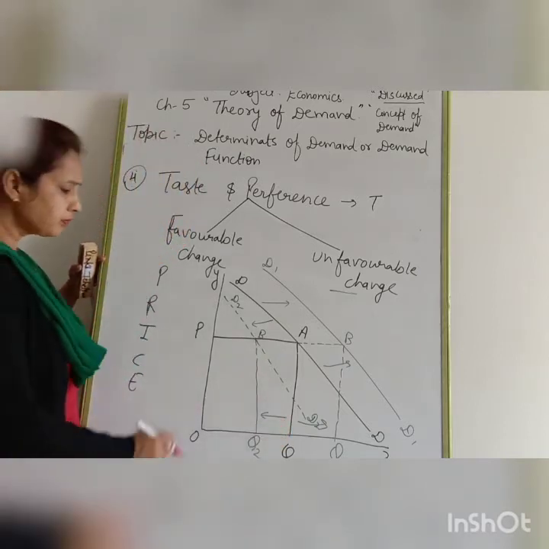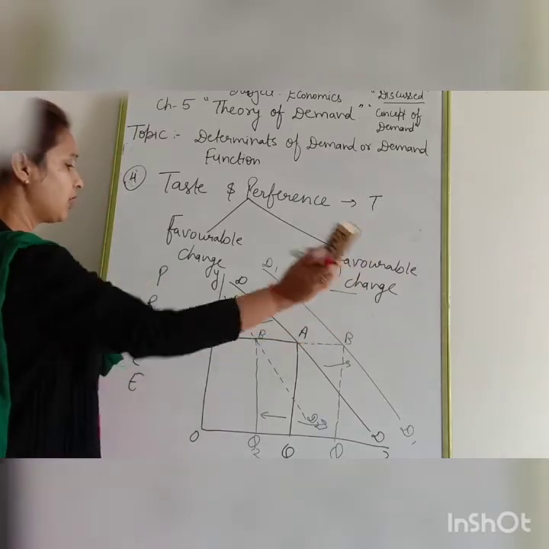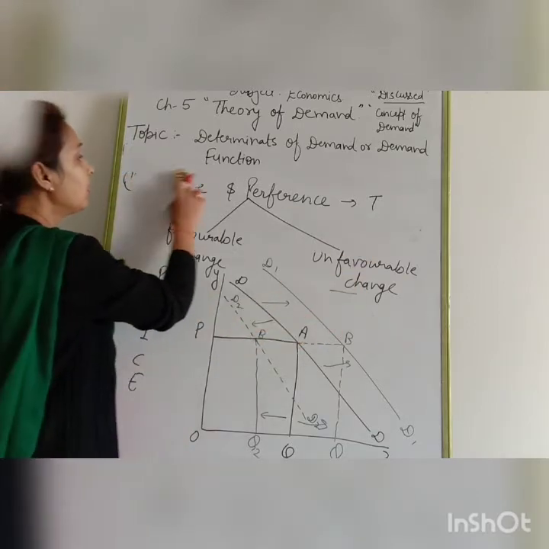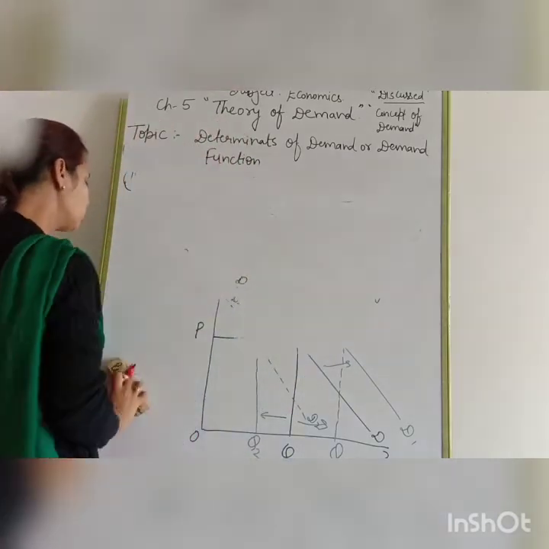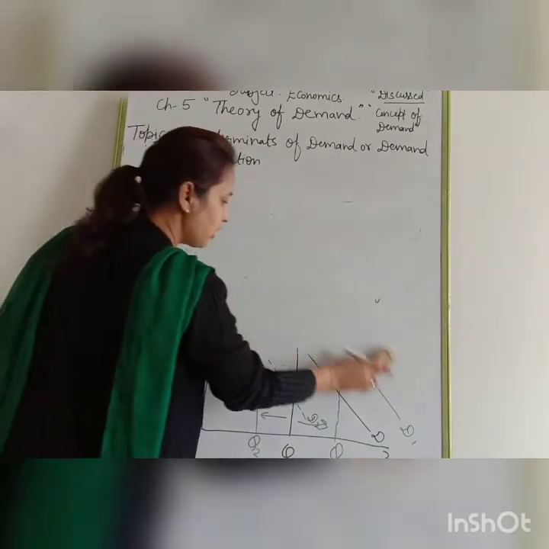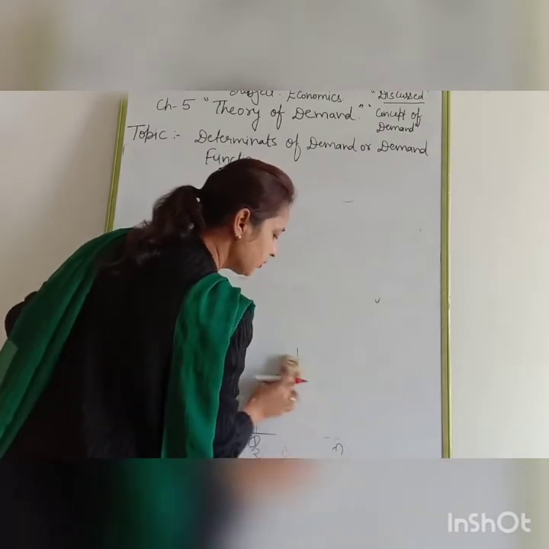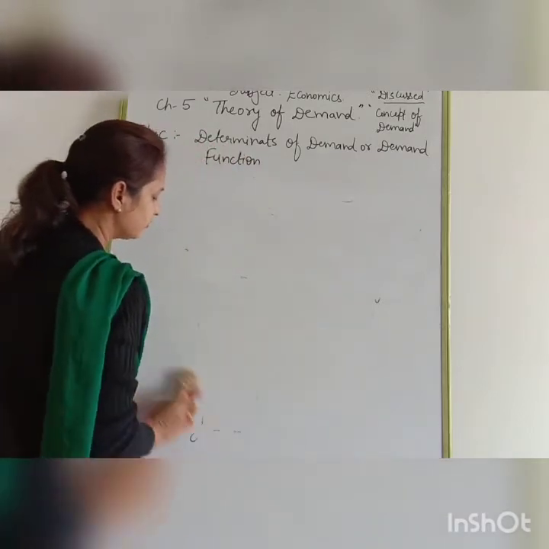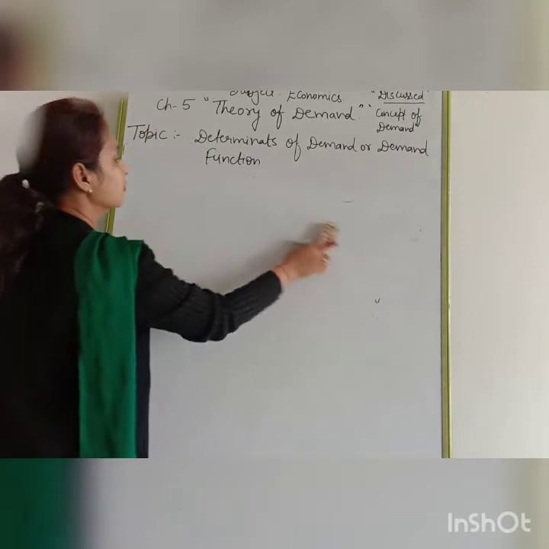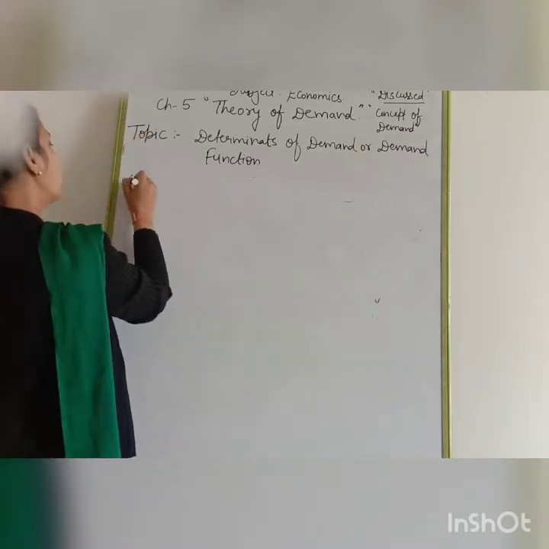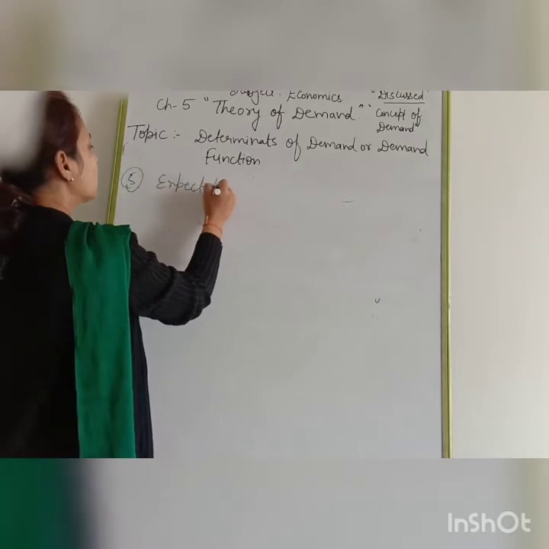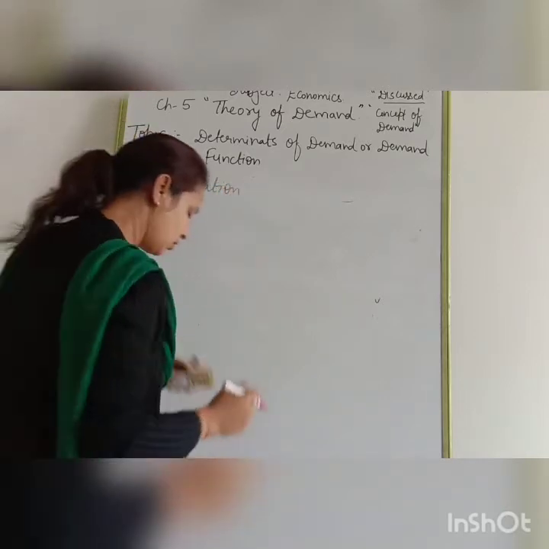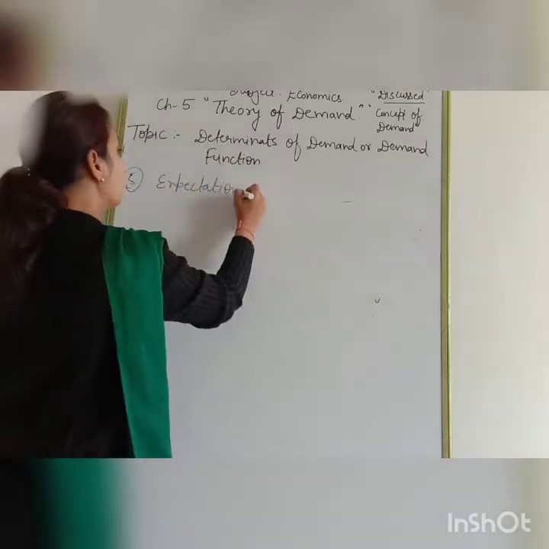Clear? Now, next we are going to discuss expectation of the consumer. That is the last determinant which we are going to discuss. Fifth point, expectation of the consumer.